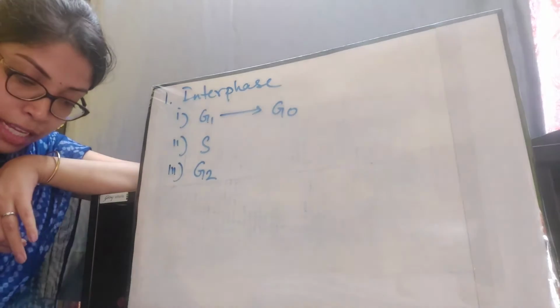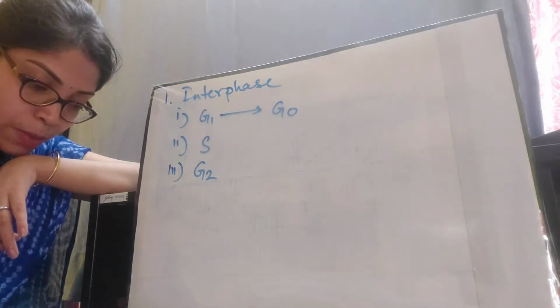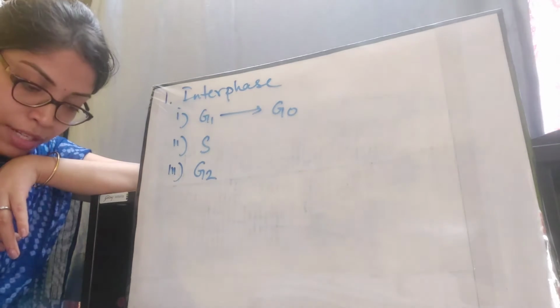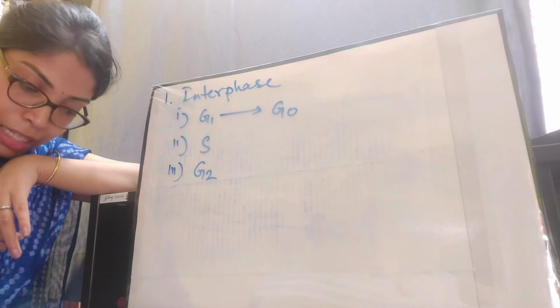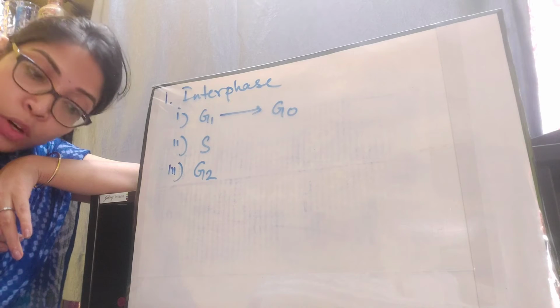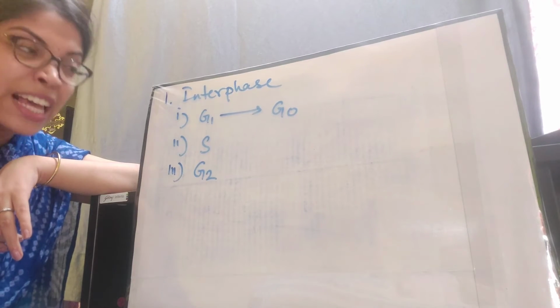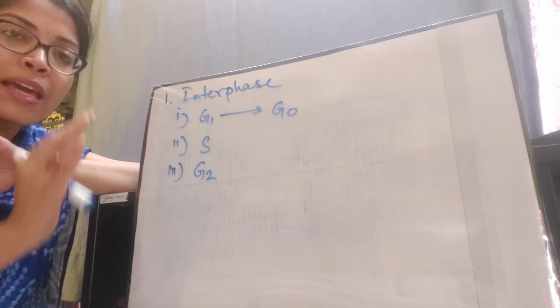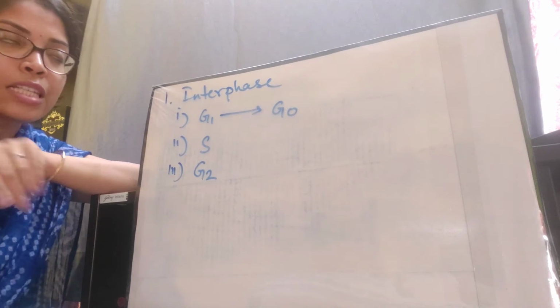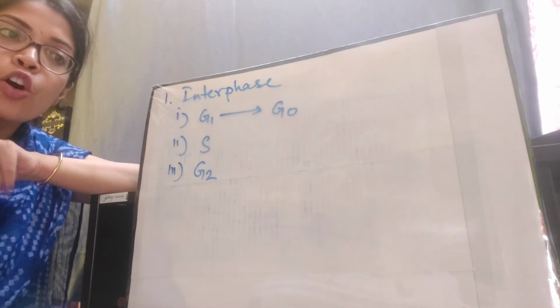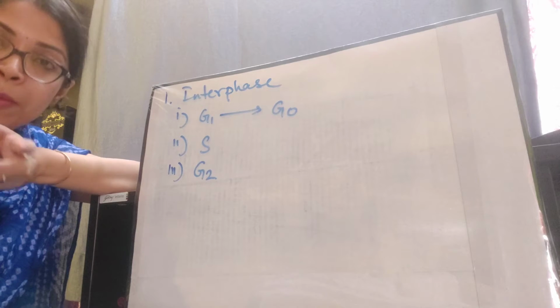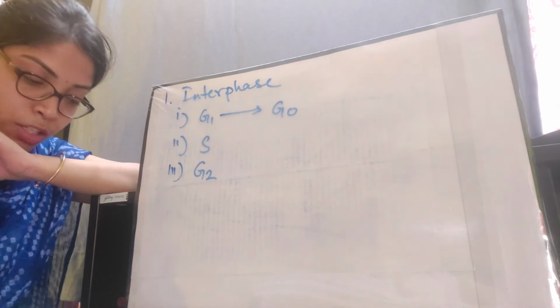In this stage, DNA as a component of the chromosome is duplicated with the help of replication. As a result, chromosome duplication takes place in this stage. This stage is very important to proceed the cell into the next phase of the cell cycle. So the main characteristic of this S phase is synthesis or doubling of the DNA. Means to double the DNA, more DNA needs to be synthesized, right?